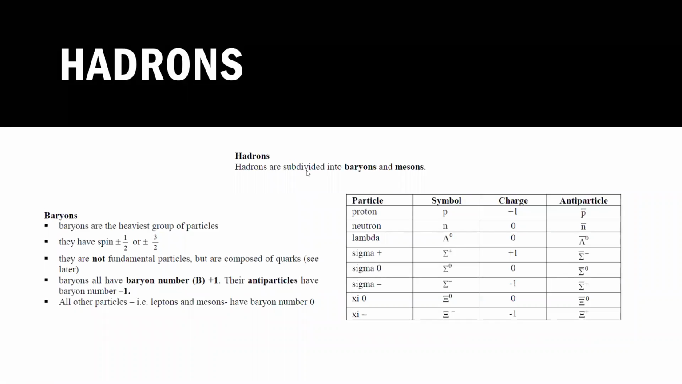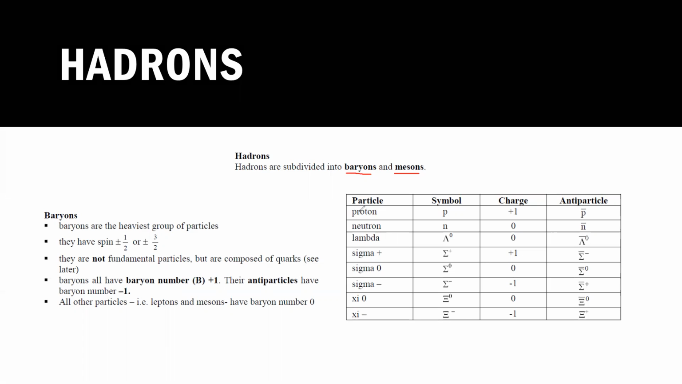Then what are hadrons? Basically, combinations of quarks are known as hadrons, and hadrons are divided into two classes. One is called baryon and another one is meson. Baryons are the heaviest group of particles, and when three quarks are together, we call them a baryon. And if quark and anti-quark, then we call that a meson.